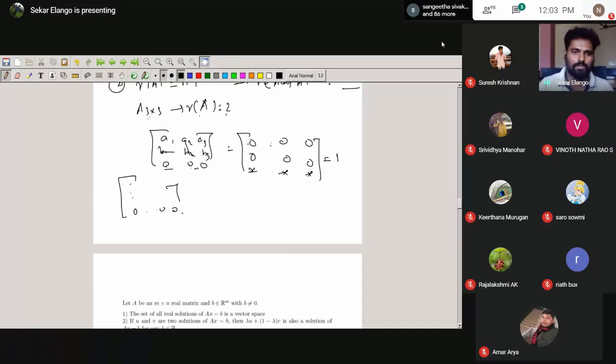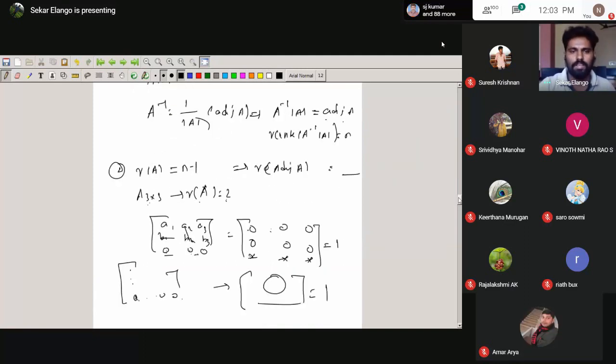Then only the last row is non-zero, so the other rows will all be 0. Here also the rank will be 1. So if the rank of A is n minus 1, then the rank of adjoint of A is 1.